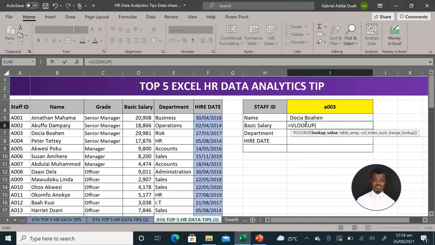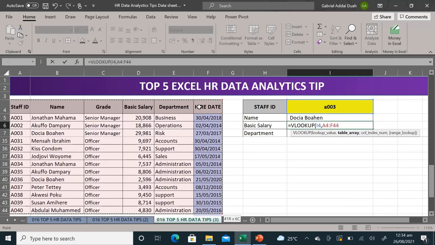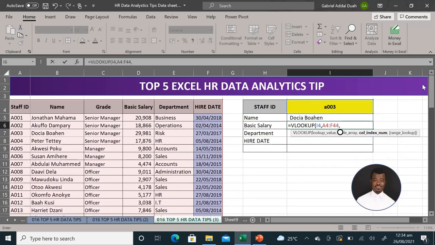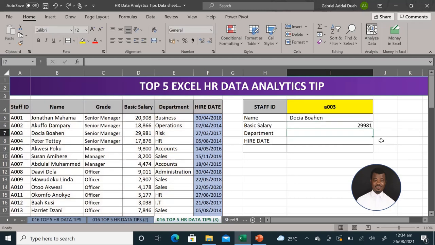I didn't have to go and look through to know that the person with the staff ID A003 is called Dosia Boahen. But just by using my VLOOKUP function in Microsoft Excel, it just brings it up easily. And interestingly, you always have to do this just once, and every time it just works. Let's see how it goes.